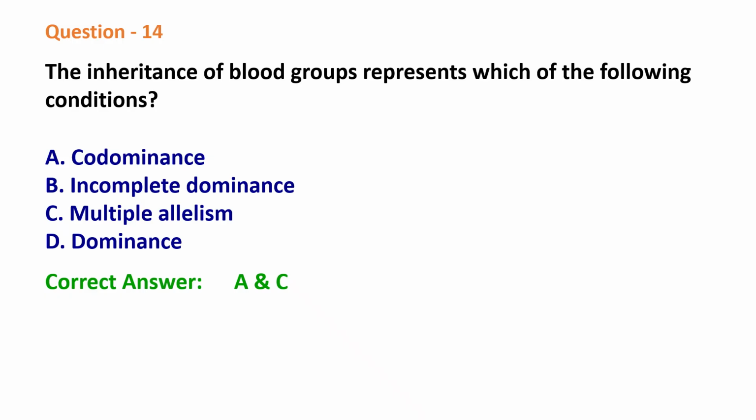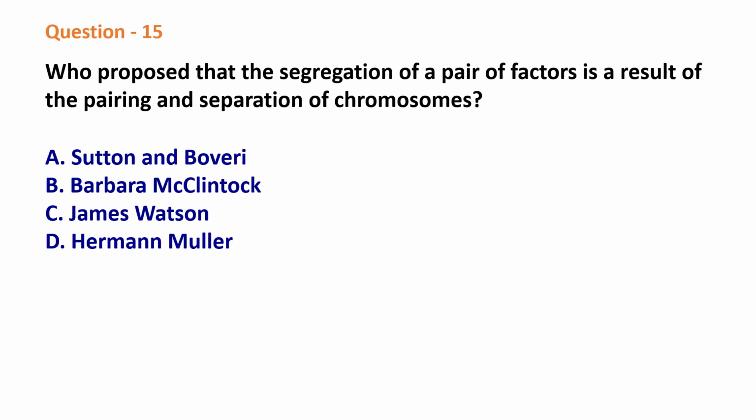In that case, both the alleles in his body are equally expressed, so blood grouping is an example of codominance. At the same time, since more than two alleles are there for this gene, blood grouping is also an example of multiple allelism. So the correct answer is option A and option C, that is codominance and multiple allelism.